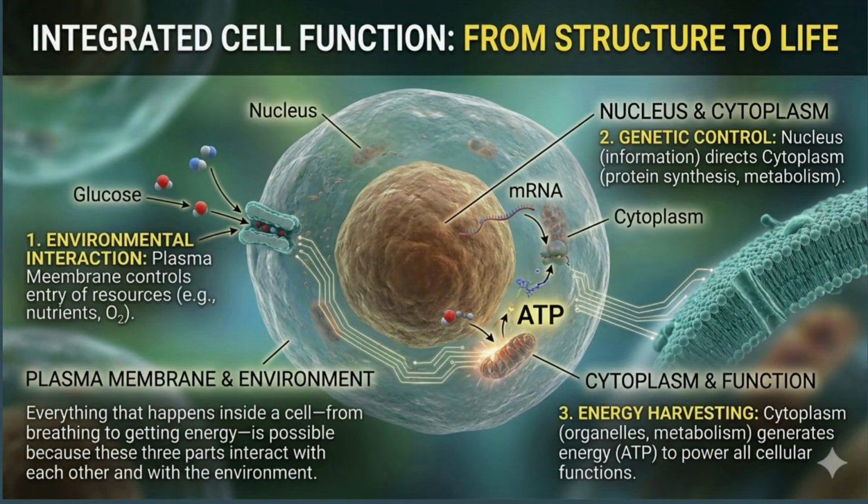Everything that happens inside a cell, from breathing to getting energy, is possible because these three parts interact with each other and with the environment. Together, they form the basic structural organization that makes a cell the fundamental unit of life.